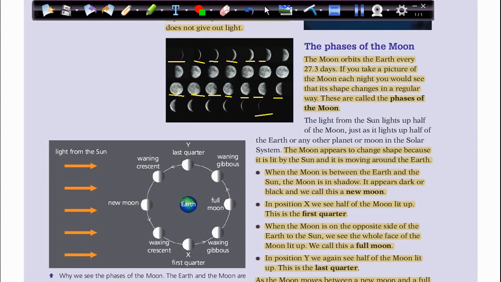So when it moves from a new moon to a full moon, we call it waxing, which is getting bigger or growing. But when it starts to shrink and get smaller and smaller until it becomes a new moon again, from full to new moon, we call it waning, which is getting smaller or shrinking.